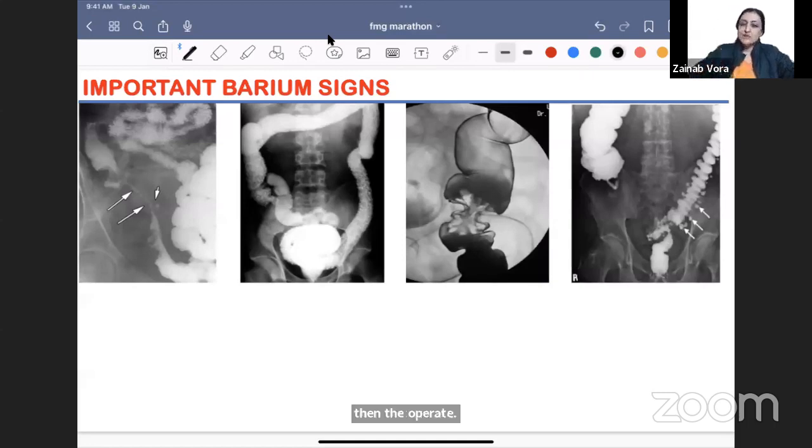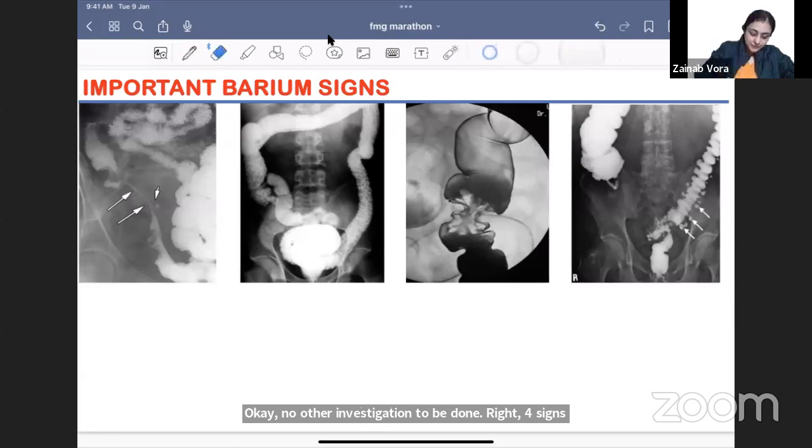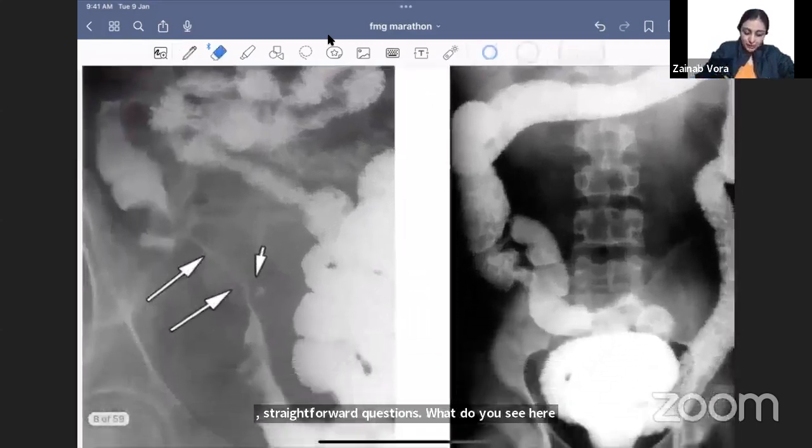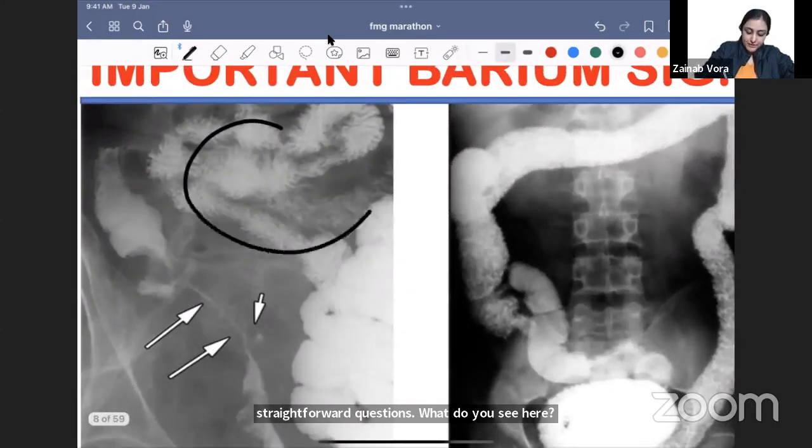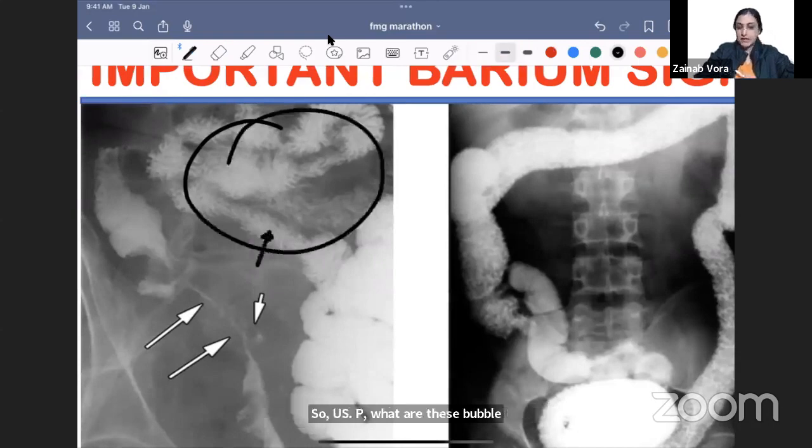Right, four signs, straightforward questions. What do you see here? Before that, tell me, what are these bowel loops? If I ask you, what must be these bowel loops? Again, it's a barium investigation.